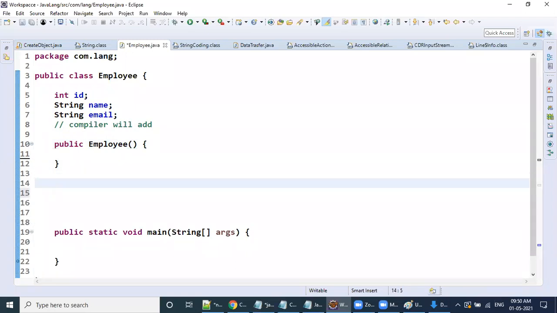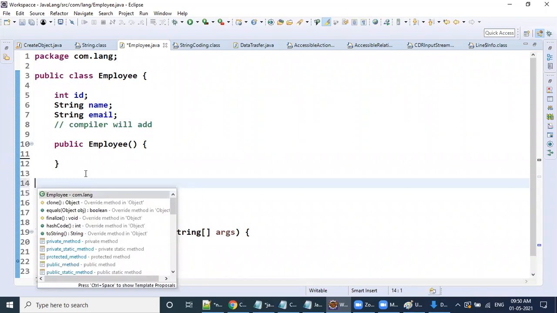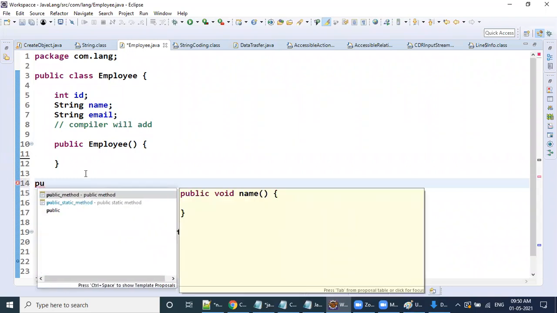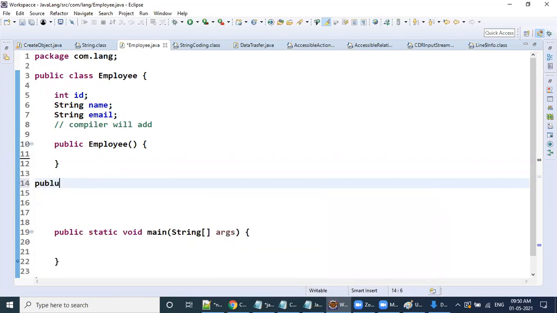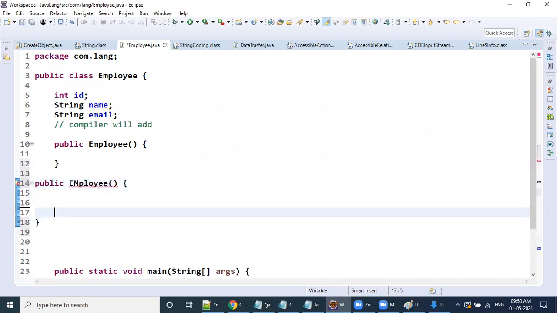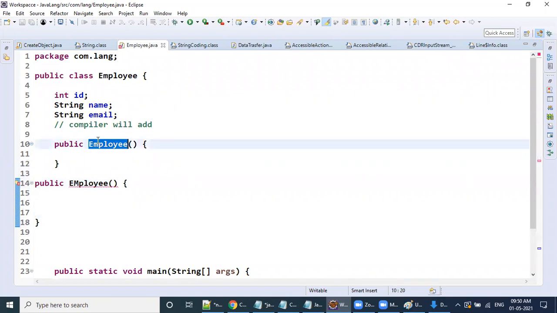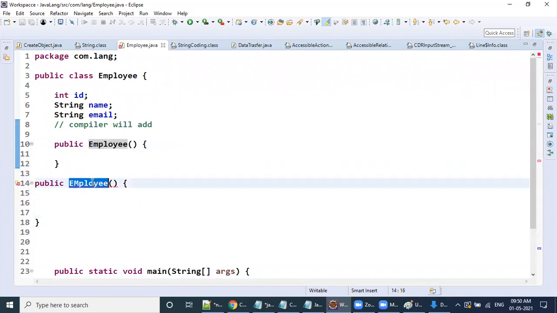Only one constructor or multiple constructors? Multiple, right. How can you define a constructor? With the class name, the same, public Employee. With the same name, I cannot create two things here.